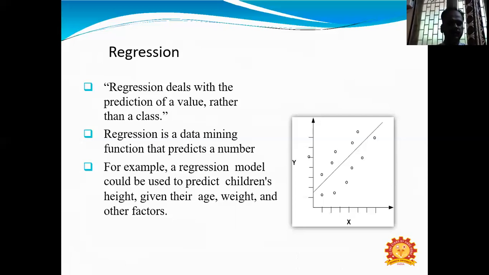So the regression algorithms are mainly, for example, used to determine the rate based on the temperature, which also helps us to analyze the marketing strategies.